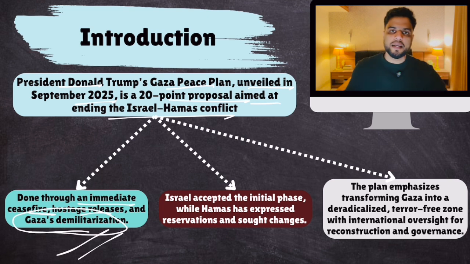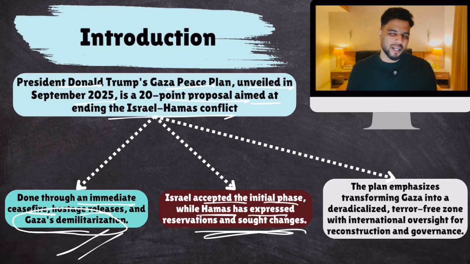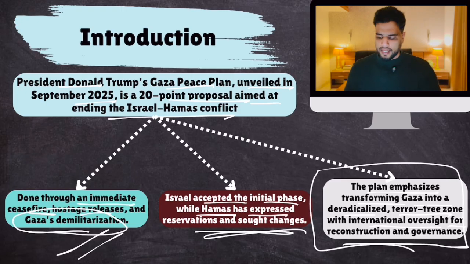Gaza would be completely demilitarized, no Israeli army, no Hamas. Israel accepted the initial phase while Hamas has expressed reservations and asked for changes. The plan emphasizes transforming Gaza into a de-radicalized, terror-free zone with international oversight for reconstruction and governance. Now, this is the introductory part of the plan. Now let's talk about the plan in a little bit more detail.